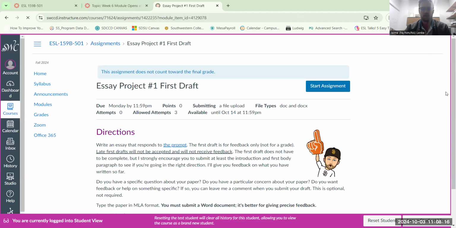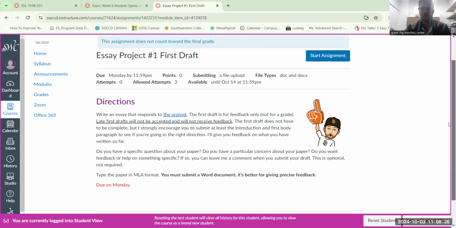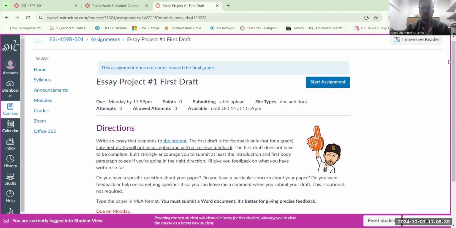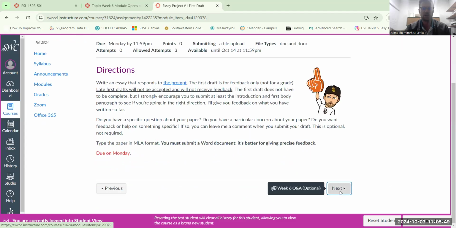All right, and this is where you turn in your first draft. All right, so write an essay that responds to the prompt. That's what we just looked at on the previous page. Again, we want to get this in on time so I can give you appropriate feedback. And you want to submit this in a Word document. It's much easier for me to give you comments on Canvas when you submit it as a Word doc versus a Google document. Okay, so once you're ready to do that, you hit Start Assignment, and then you attach the file and submit your Word document. All right, once you submit that assignment, then you hit Next.